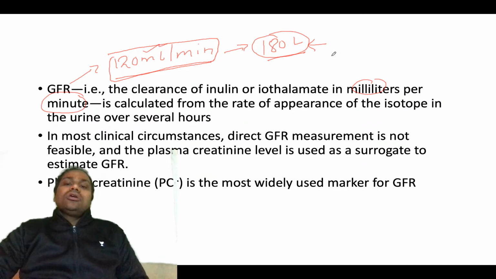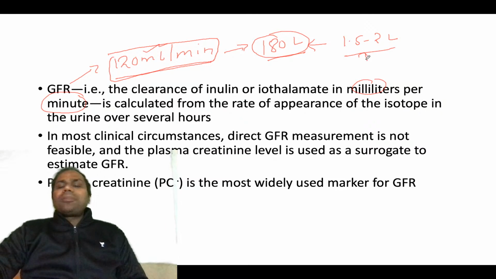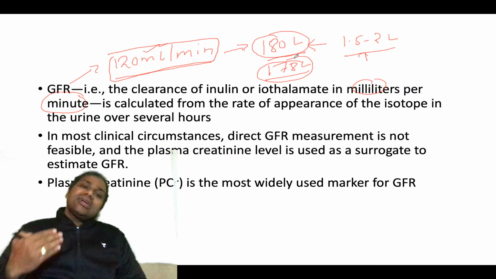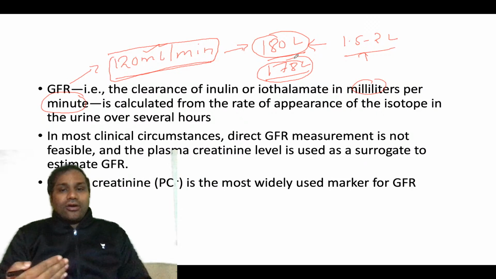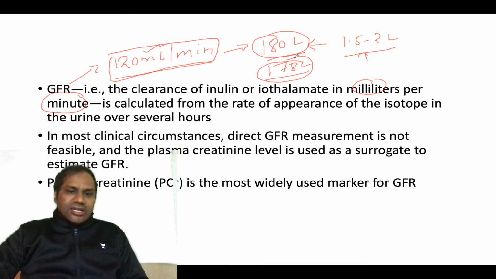180 liters. Now remember, you urinate around 1.5 to 2 liters per day. So where does the remaining 178 liters go? The renal tubules absorb it back. Remember how sophisticated the function is that it is absorbed back. You require a very sophisticated phenomenon, and the kidney has a very sophisticated phenomenon.